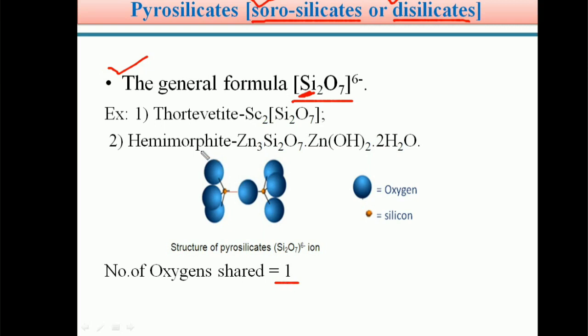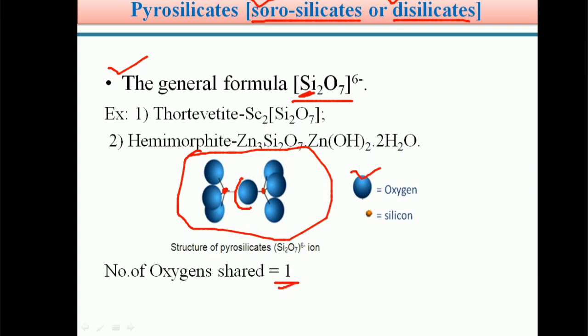So we can see this is the pyrosilicate. This blue ball indicates oxygen and this small ball indicates silicon. See students, this is your silicon atom and this is another silicon atom. These two are adjacent, and these two silicon atoms are sharing this one oxygen atom. So that's why we clearly mention that the number of oxygens shared is 1.